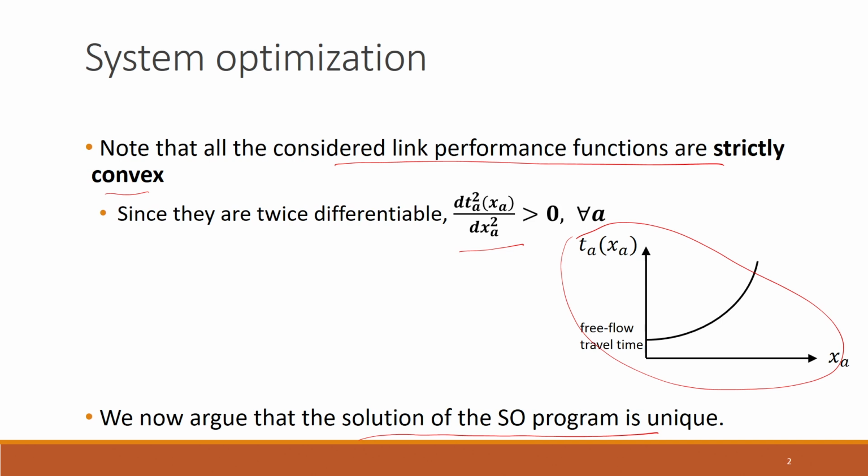Fortunately, for optimization problems like user equilibrium and system optimization, it is possible to argue that there is a single minimum. Then it is easier to argue that the solution obtained from the first order conditions is in fact the optimum solution.